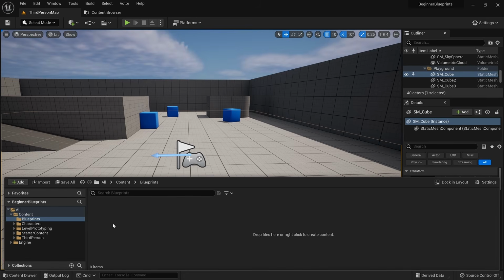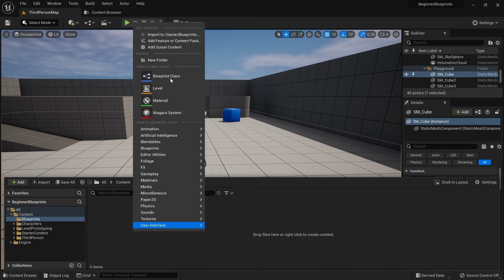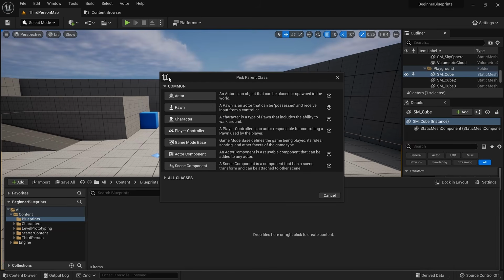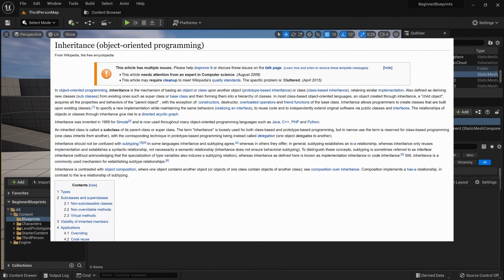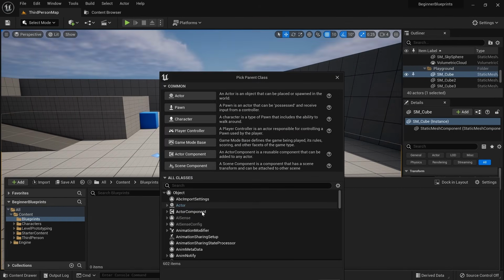We now want to create our first custom blueprint. Right click in the drawer and select Blueprint Class. You will see a window pop up that asks you to pick a parent class. A parent and child hierarchy is not something that is unique to Unreal, but is actually a core concept of object-oriented programming. There is a wide variety of classes available inside of Unreal Engine that allow us to easily create our own functionality on top of them.